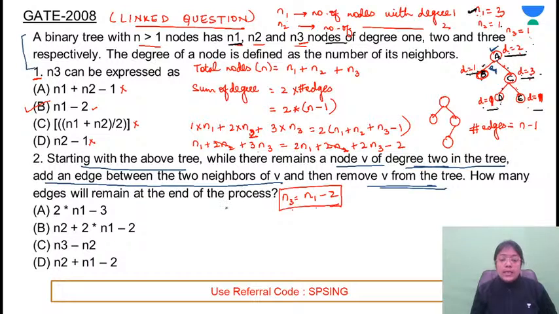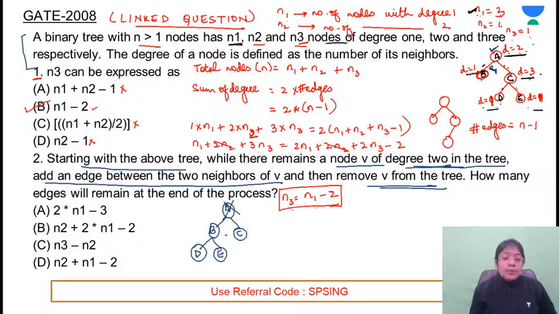This simply means that let's assume that we have A, B, C, D and E. So this is saying that you have to delete a node with degree 2 in the tree and add an edge between the two neighbors of V. Delete this.